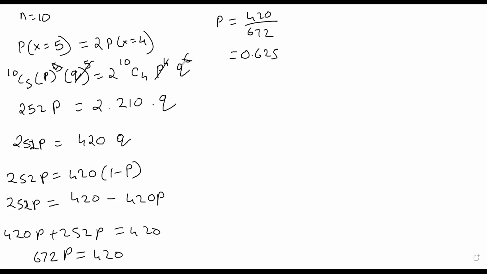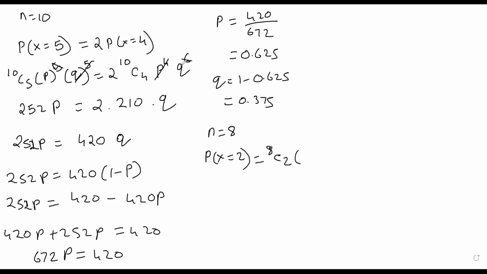So what is the probability of not getting an even number? Q is 0.375. Now we want to find out, when the same dice is rolled 8 times, what is the probability of getting exactly 2 even numbers? मतलब 2 बार even number चाहिए आपको.